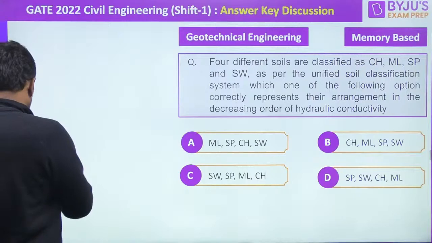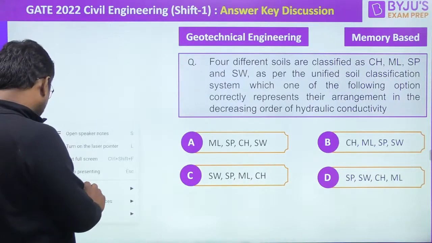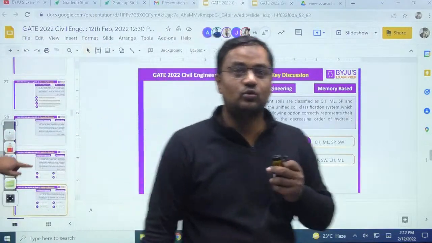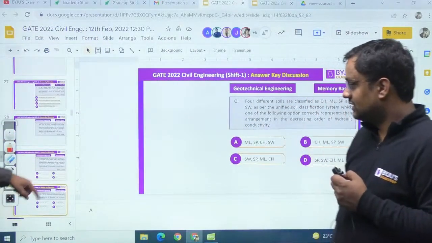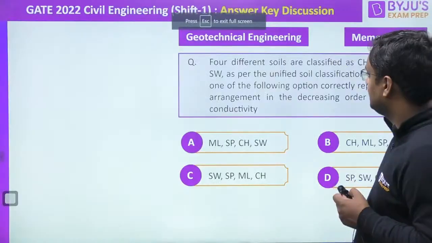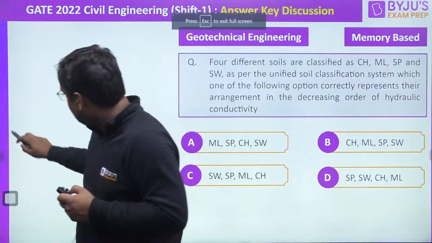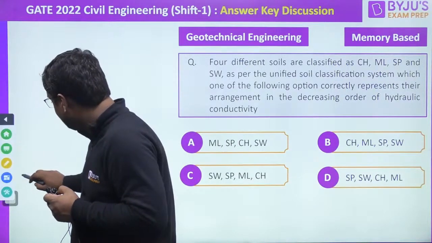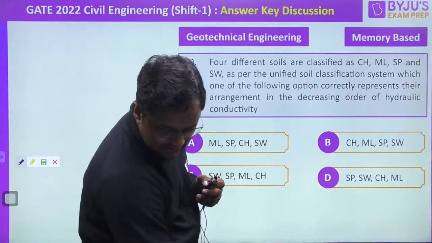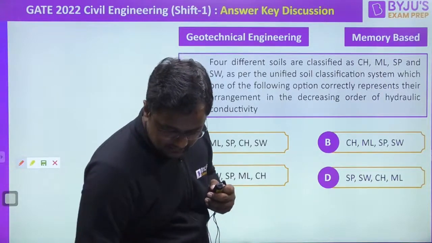Okay, this is the question. Refresh. So some more questions we have got for you guys. Whatever the memory base we are getting here, Rohan sir has also helped in solving. Earlier questions I have also rechecked.